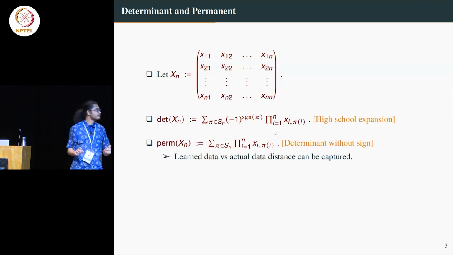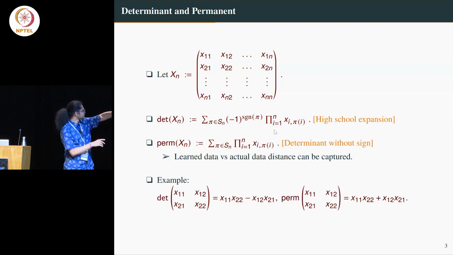And just to give you an example, this is a determinant of 2 cross 2 where there is this minus x11 x22, minus x12 x21, but for the permanent there is no minus, all is plus. Okay. So what is the determinant versus permanent question?